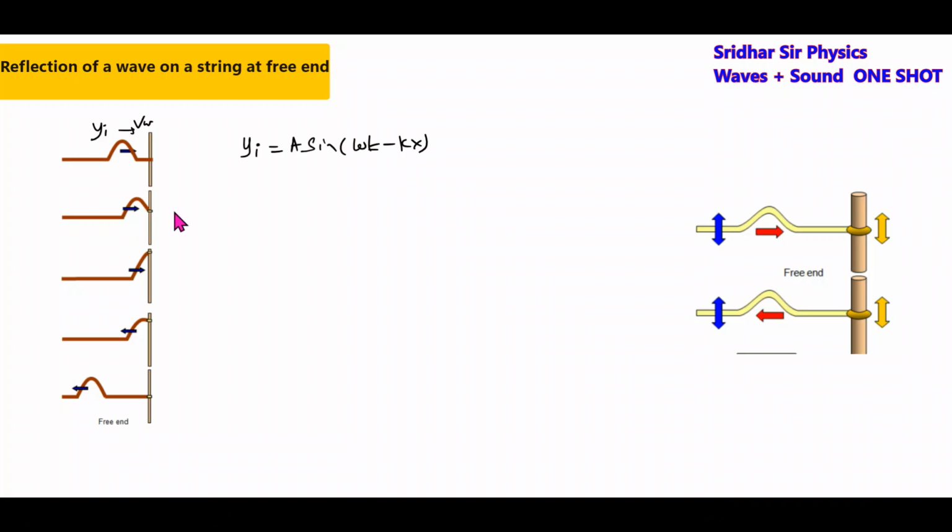It gets reflected and will not get inverted, but it will change the direction of propagation. Now the same wave is moving towards the left. Then the reflected wave is given by a sin(omega t plus kx), and it will not get inverted. This will be yr, this will be yi.